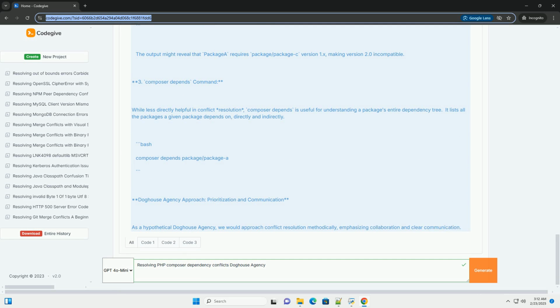Example. Let's say our composer.json looks like this. And package A requires package C 1.0, while package B requires package C 2.0. After research, you determine that package A might be compatible with package C version 2.x.